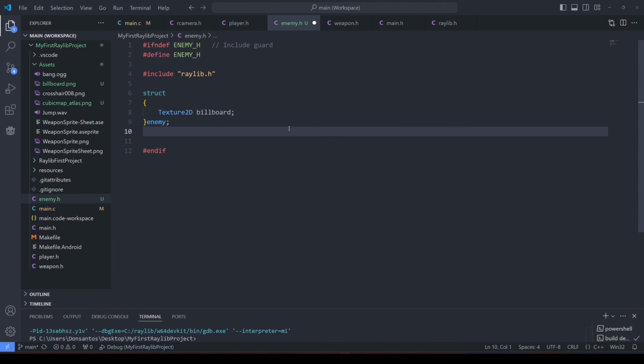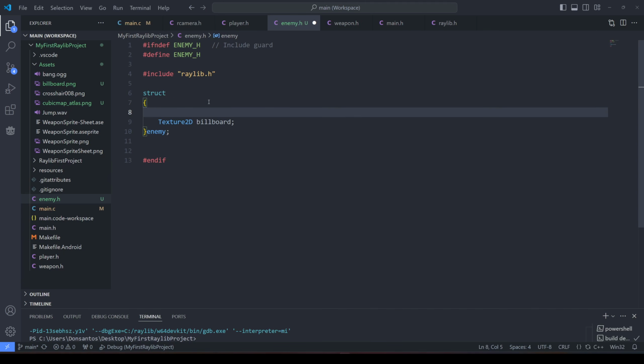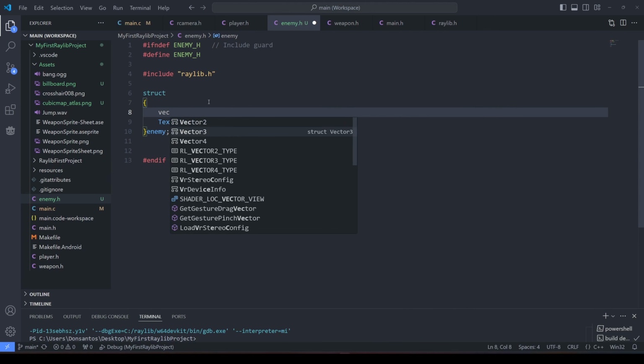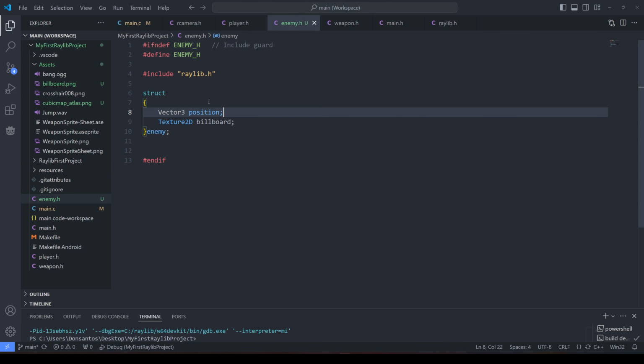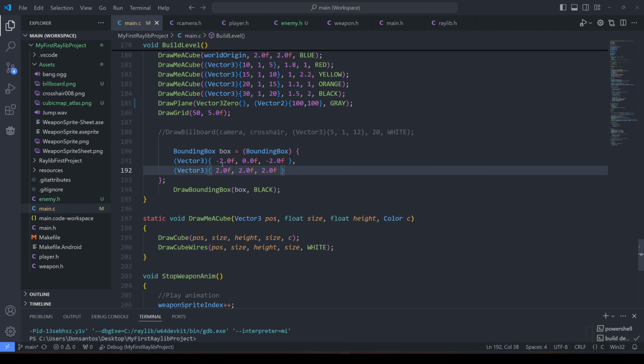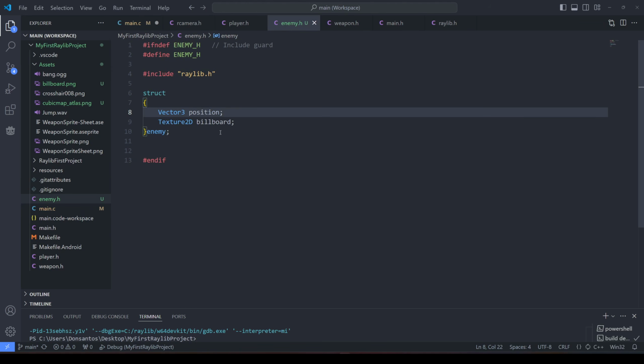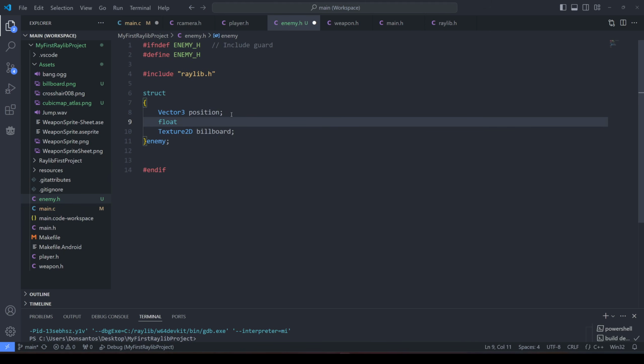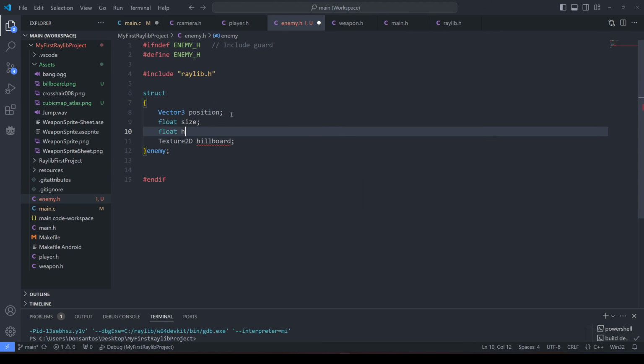Oh yeah, coffee, dude. Okay, when we're placing the enemy in the scene, we also need a position for it. So we're going to need a Vector3 position. And we know we want to shoot at this target, so we're also going to need a bounding box. I believe it's defined in world space. Yeah, world space, and that's important because that means that this position will work. Float, let's call it size, and a float height.